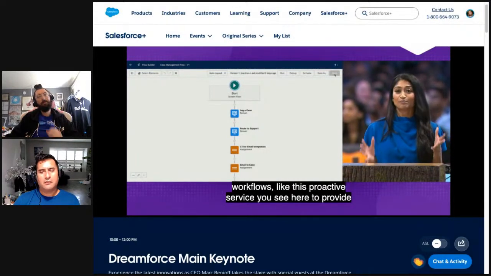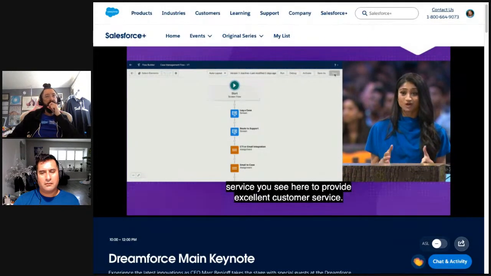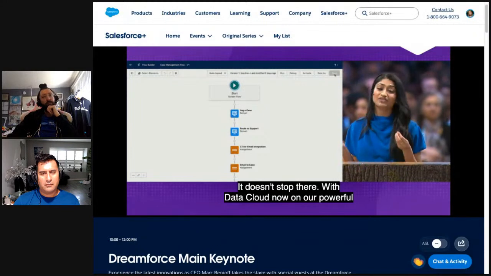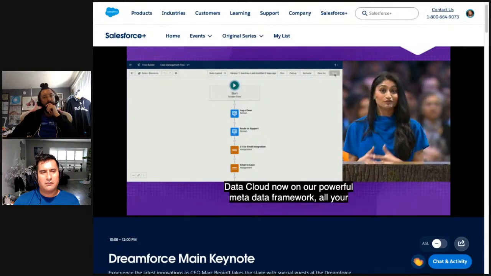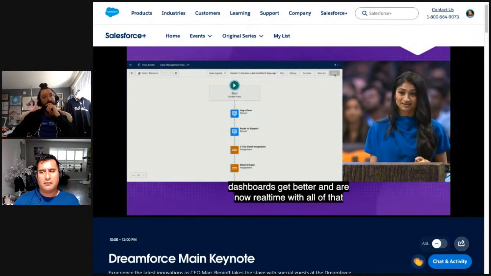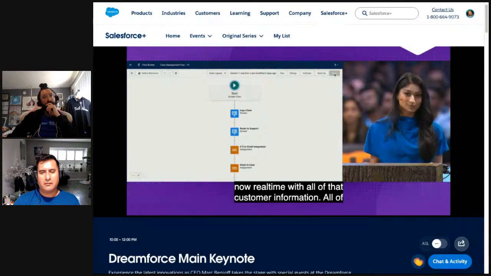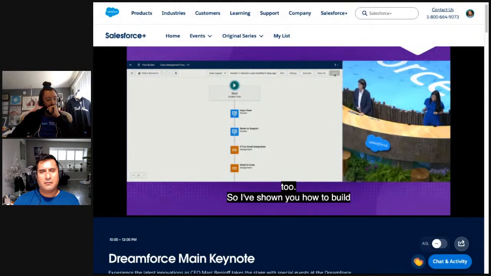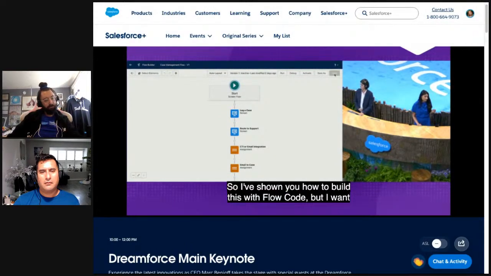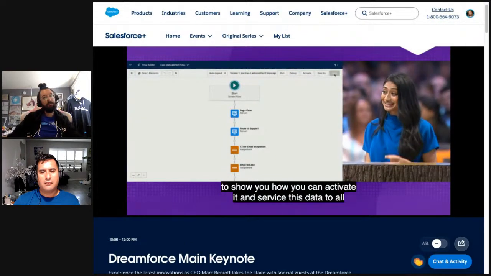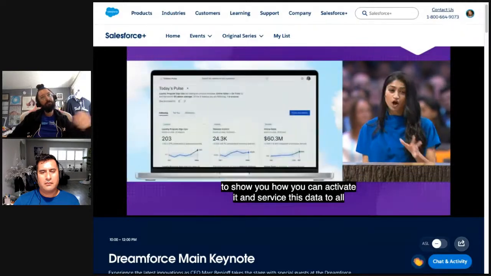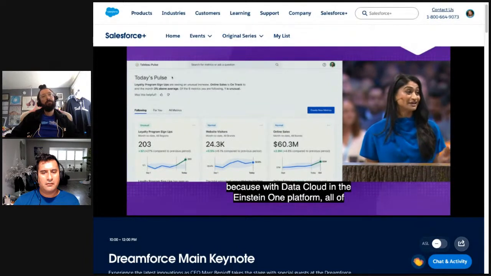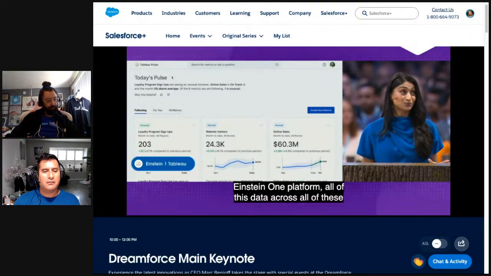With Data Cloud now on our powerful metadata framework, all your dashboards get better and are now real time with all of that customer information. All of your applications get better too. So I've shown you how to build this with low code, but I want to show you how you can activate it and surface this data to all of your business users as well. Because with Data Cloud in the Einstein 1 platform, all of this data across all of these systems is immediately available in any BI tool.